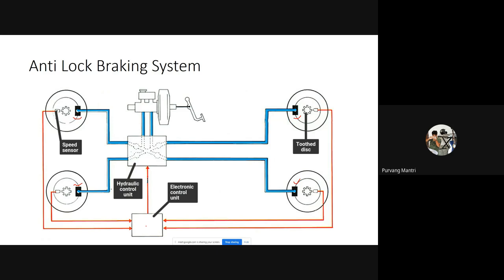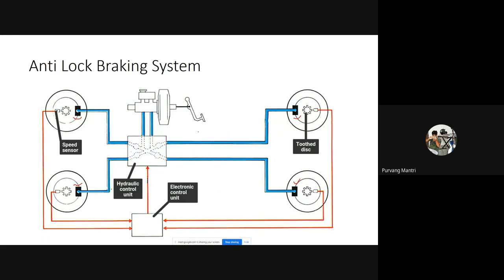Because of this, it can lose its control, and it will lose adhesion with the road, and it will slip and skid over the road, which will directly affect the stability of the vehicle. This is not desired when sudden braking is applied. So that's why we try and prevent this locking of wheels. And for this, we have the anti-lock braking system.